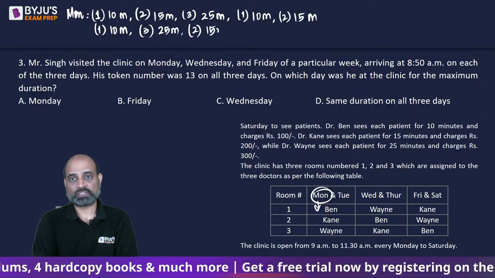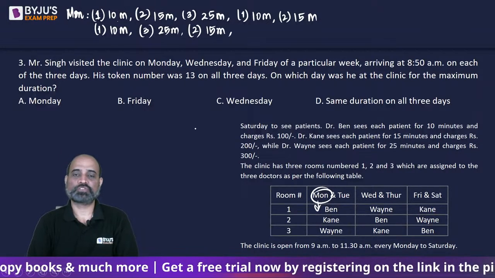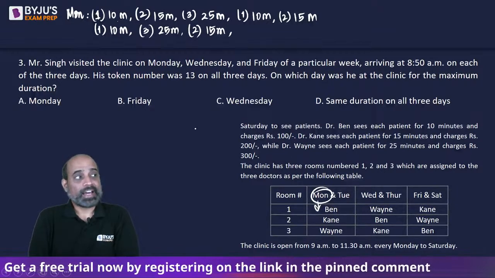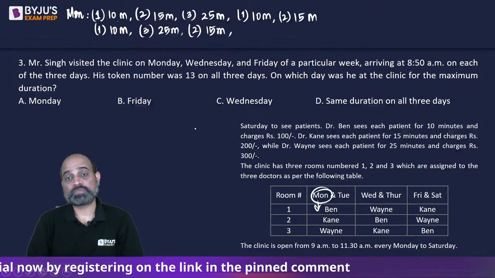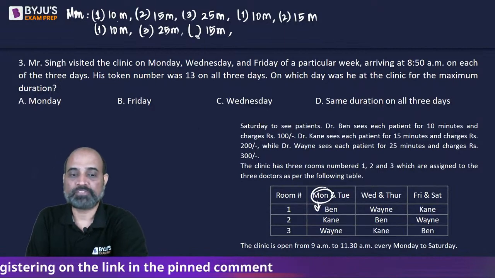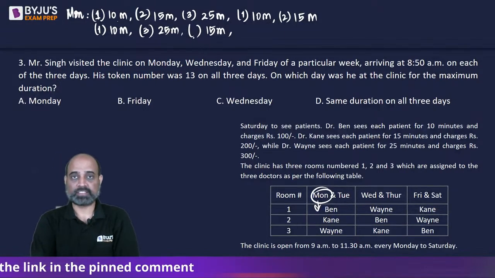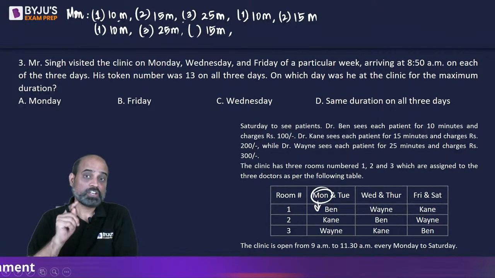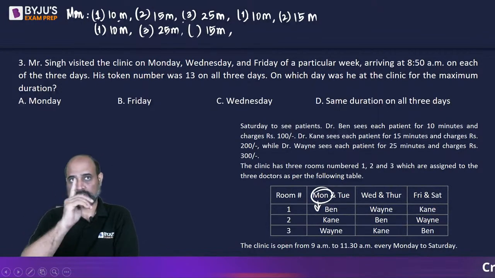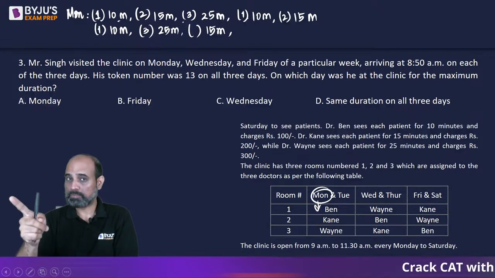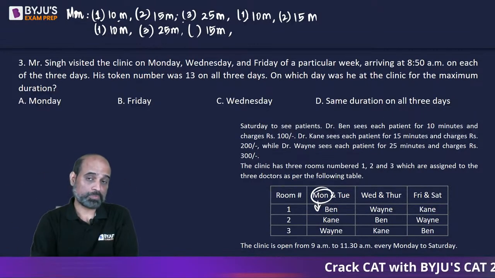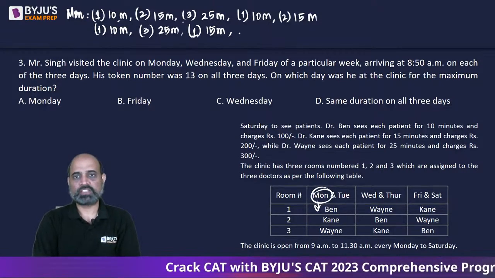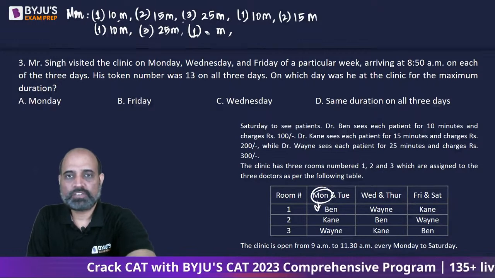At 9:30, room number 1 as well as room number 2 both are going to be vacant simultaneously, isn't it? 10, 10 and 10 is 30, while 15 plus 15 is also 30. So patient number 8, when he enters, sees room number 1 as well as room number 2 both vacant. He goes to the room which is smaller in number first. So room number 1, and he is going to be there for 10 minutes now.